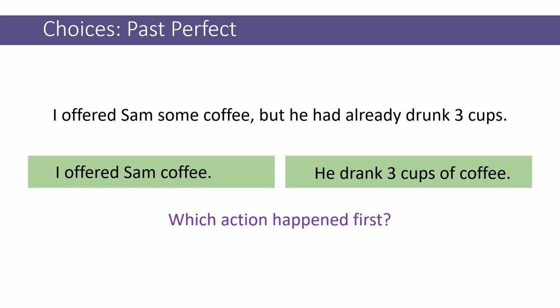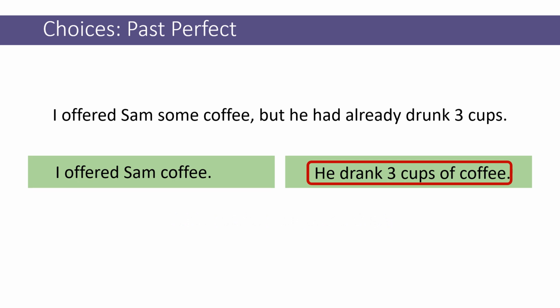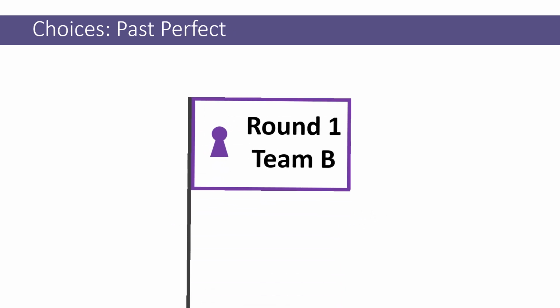The verb here, offered, is in the simple past. Sorry, let's not look here because it's simple past for both. But had already drunk, or had drunk, is in the past perfect. So the event that happened first is he drank 3 cups of coffee. That's going to be the first event. Let's look at another example here.